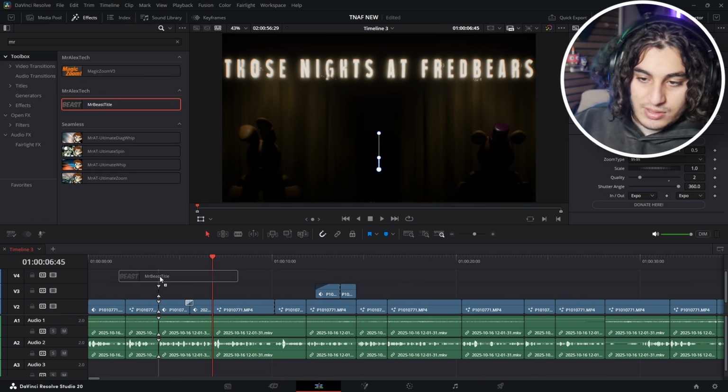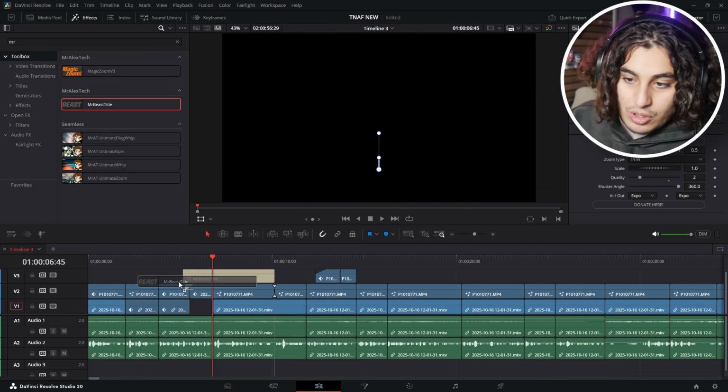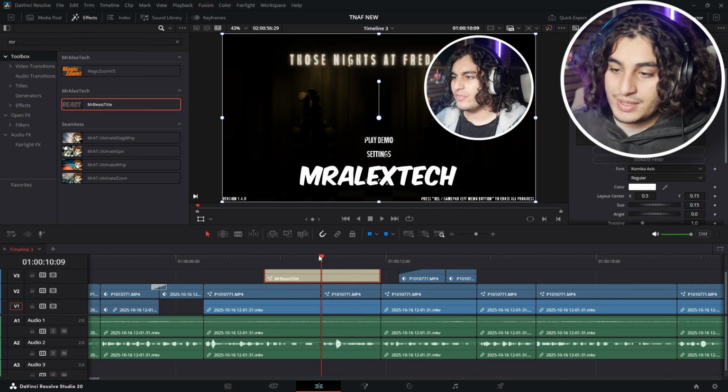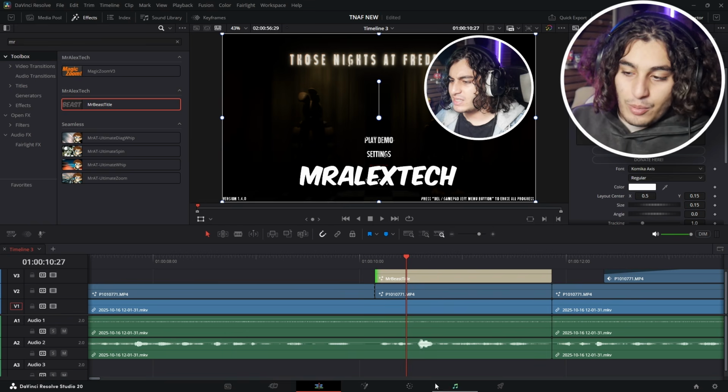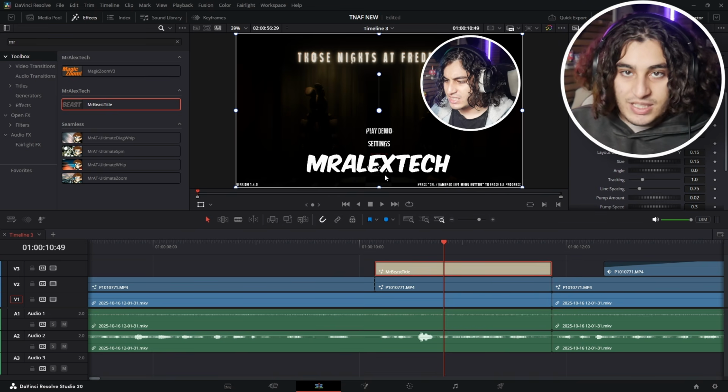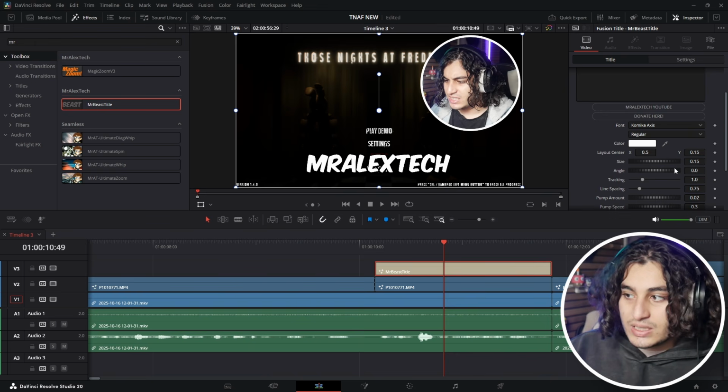Now the reason why I use this isn't because it's Mr. Beast. It's because it already has some base effects on it. When I say this is a newer version, I'm gonna put some text on the screen. If you want to see what's going on at the top or at the bottom, just grab this middle line here and you can move up and down and see. This text has placement and it has a little pop effect. So that just saves you time.